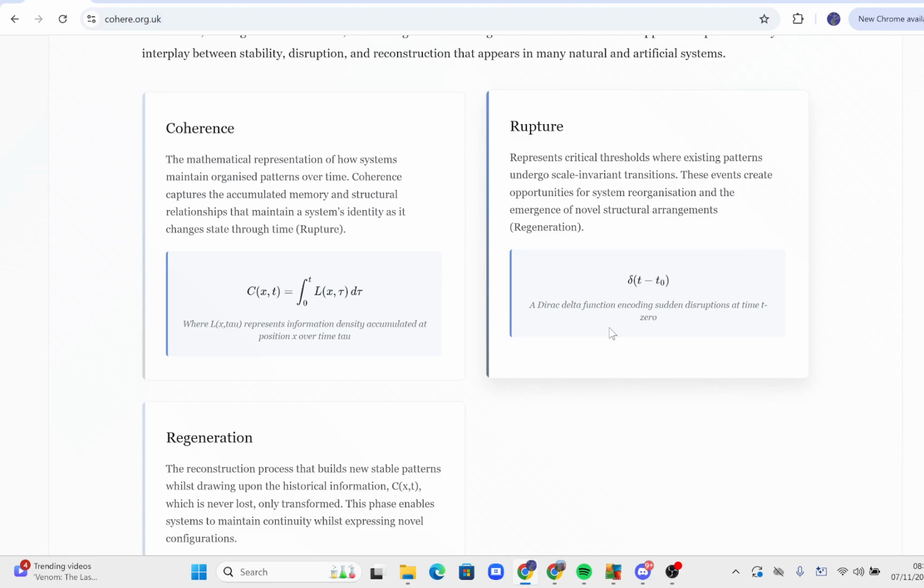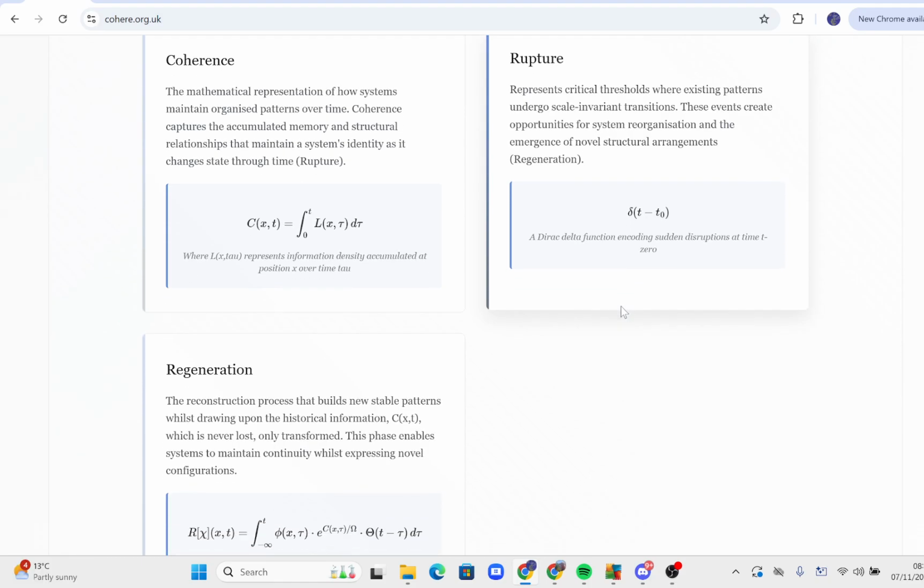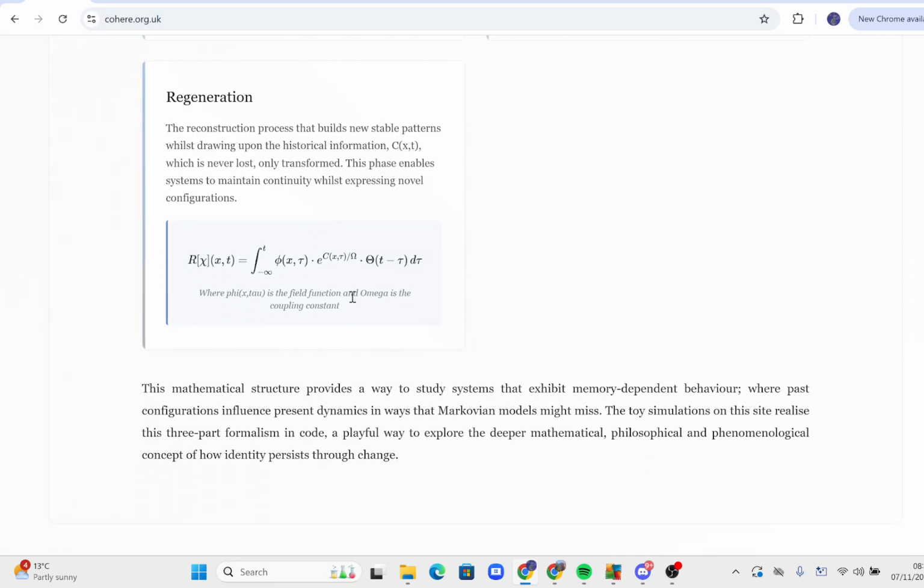And you could think about this as scale invariant, moment to moment, or coherence built through time, and then rupture being like ecosystem collapse or something in the body collapsing, or a psychological shift or an ontological shift through time.